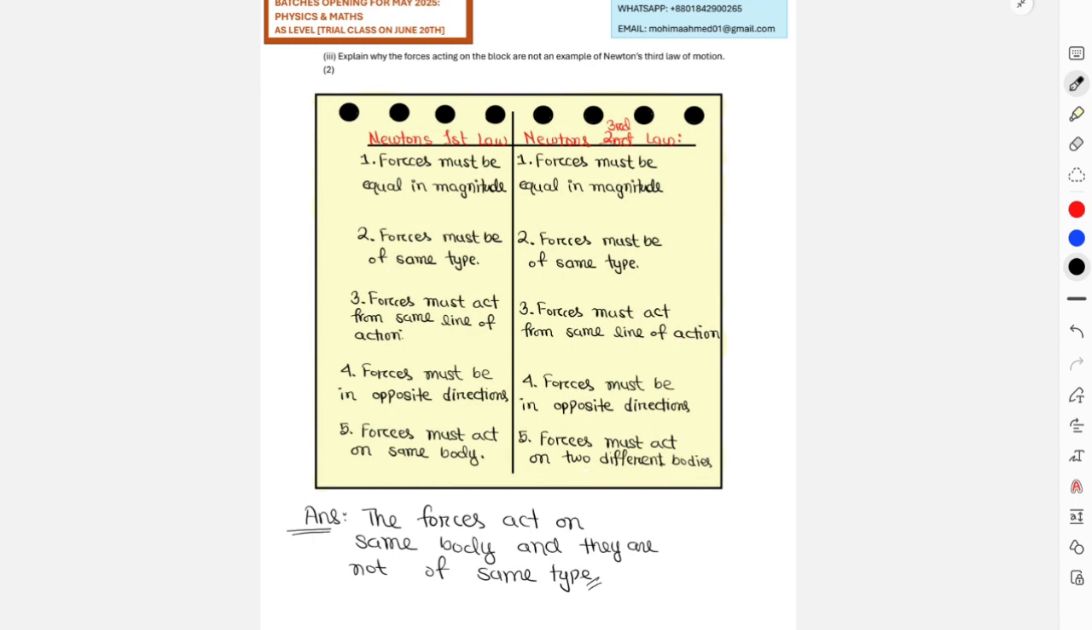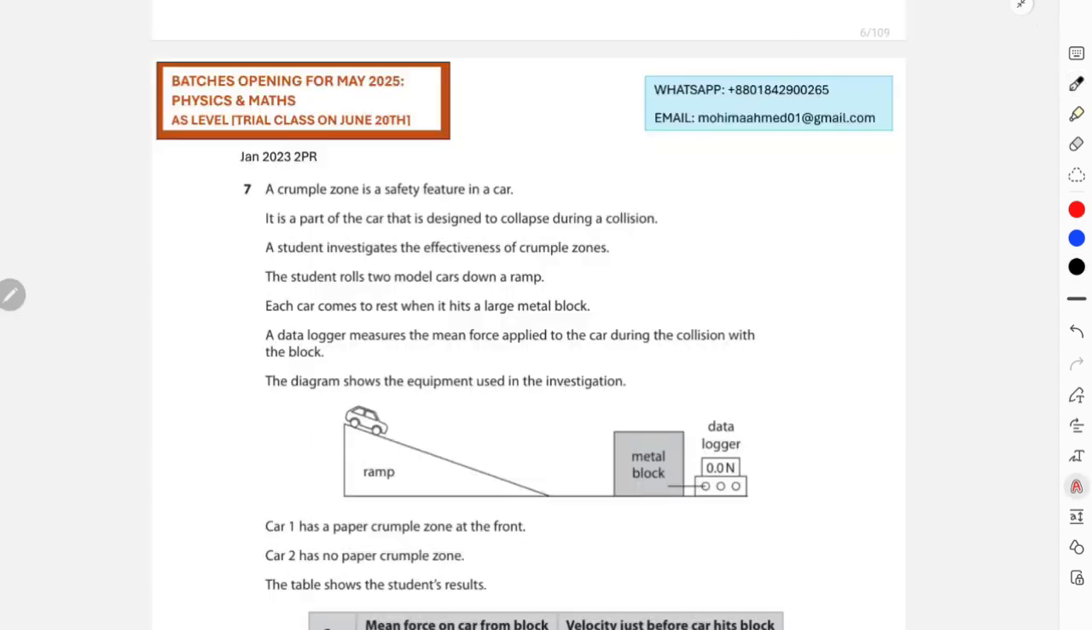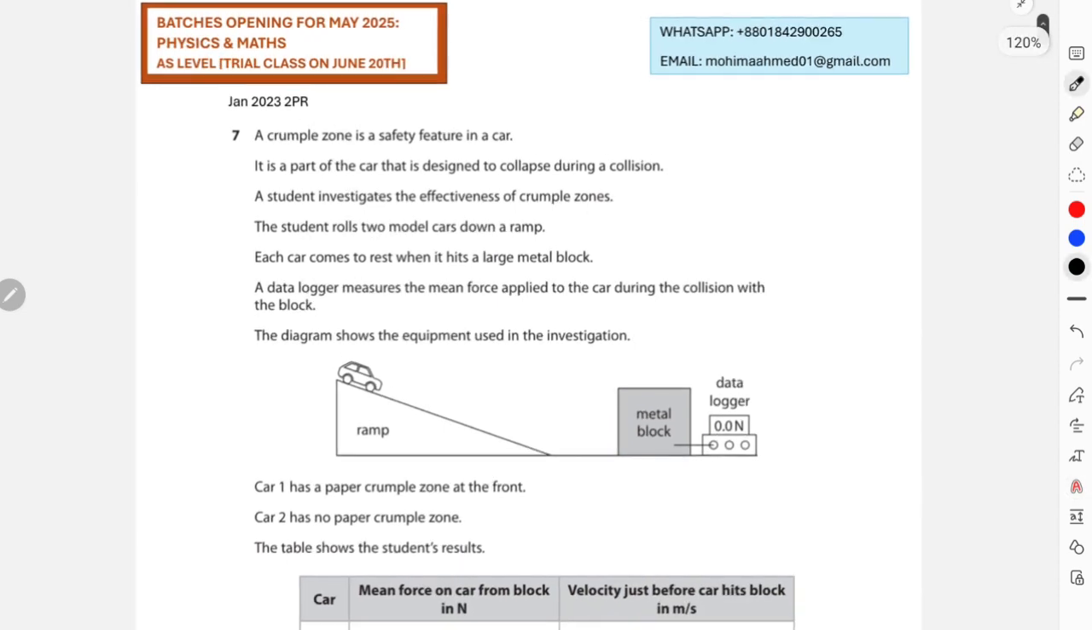I hope this entire chart and everything is clear for you to understand. We'll then move on to the next question. Okay, this question is from Jan 23 2PR, question 7. So let's start. This is again from Kinematics. Over here it says a crumple zone is a safety feature in a car. It is part of the car that is designed to collapse during a collision. A student investigates the effectiveness of crumple zones and rolls two model cars down a ramp.